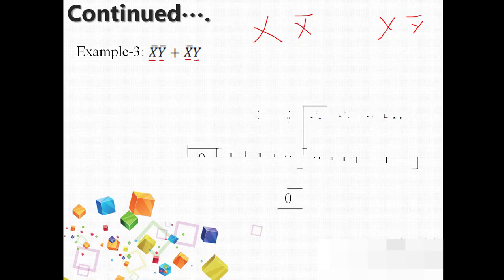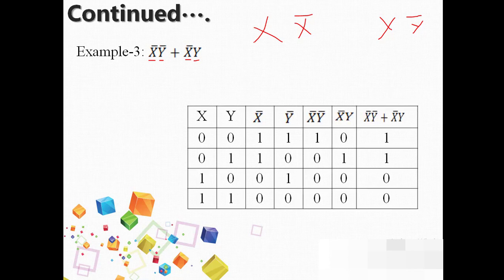In the possible inputs we have only two, that is x and y. It can be present in its complemented format or uncomplemented format. So we have 2 to the power 2, that is 4 combinations.